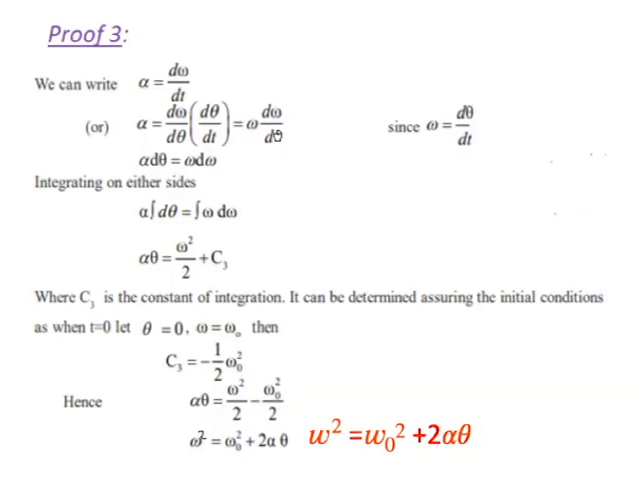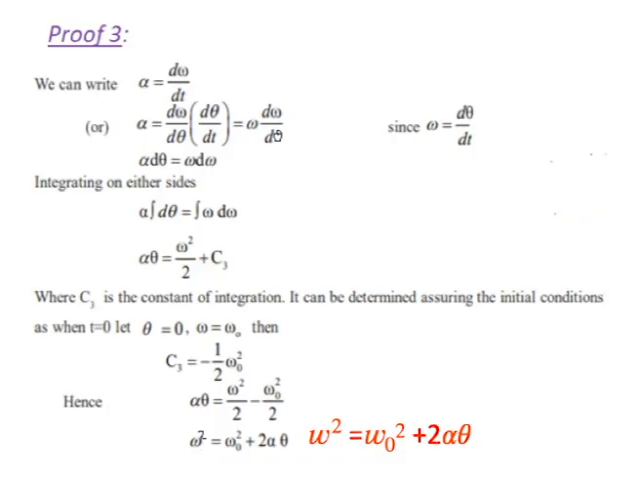So alpha into d theta is equal to omega into d omega. Now applying integration on both sides, alpha into the integration of d theta is equal to the integration of omega into d omega. Integration cancels differentiation, so alpha theta is equal to omega square by 2 plus c3.